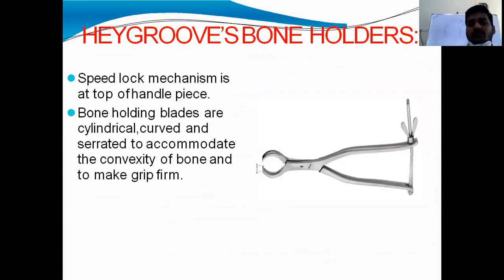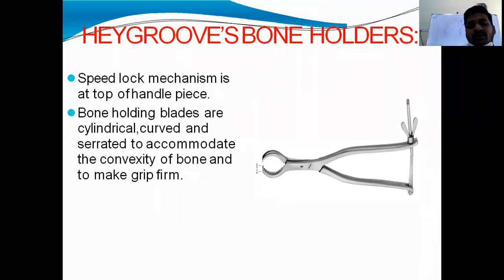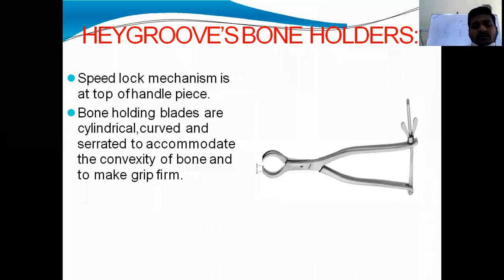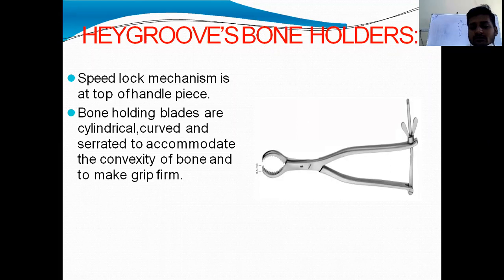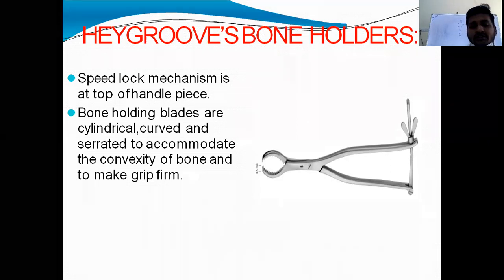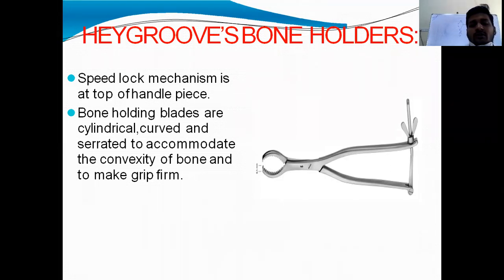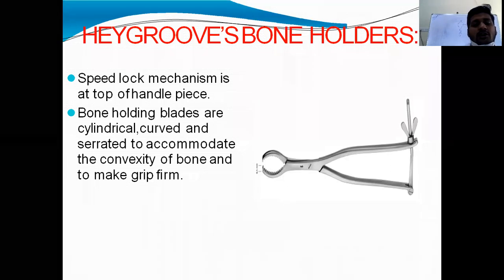This implant shows Haygrove's bone holders, and it has two long handles and a joint box and two blades which are serrated on the inner side for better grip, and it has a locking mechanism, a speed lock mechanism at the top of the handle piece. And these blades are convex and rounded to accommodate the convexity of the bone and to make better grip.